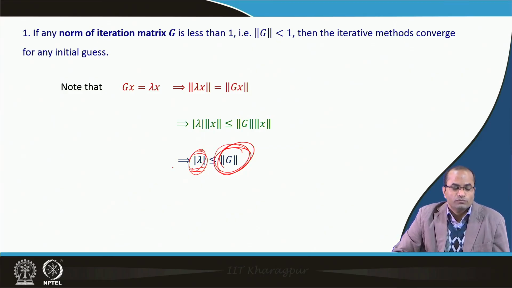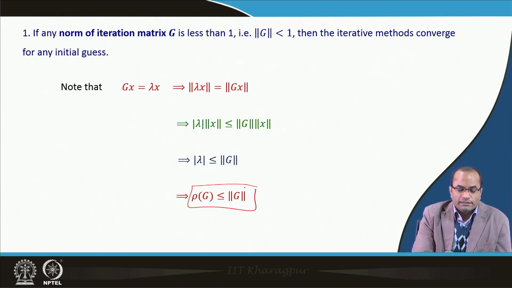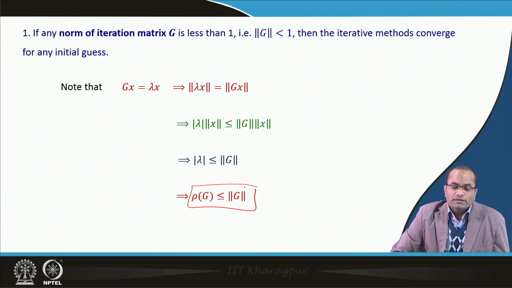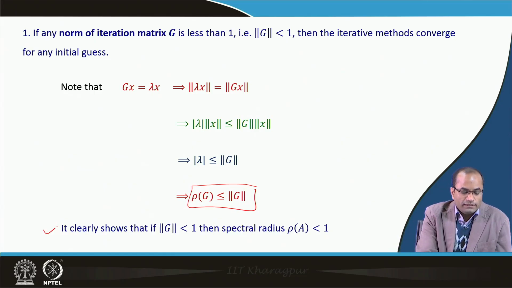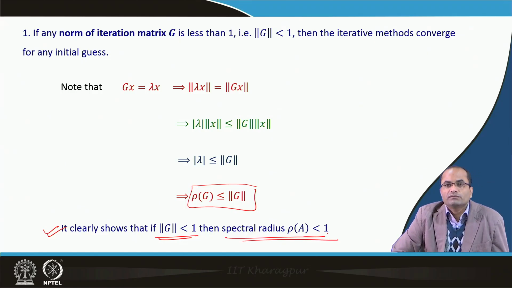So, here we have that rho of G is less than or equal to the matrix norm, and we have the freedom of taking any matrix norm here. So, it clearly shows that if the norm of this matrix G is less than 1, then the spectral radius will be less than 1, and hence convergence follows.